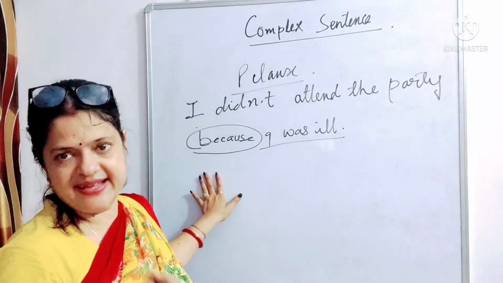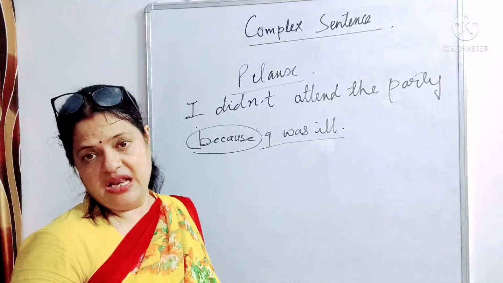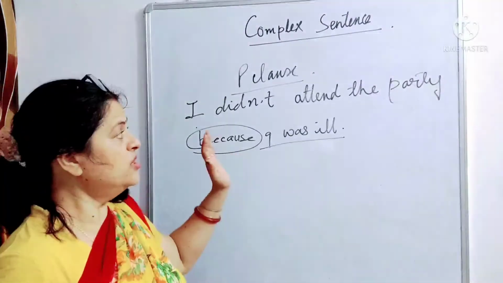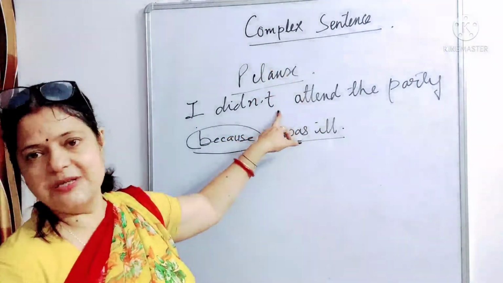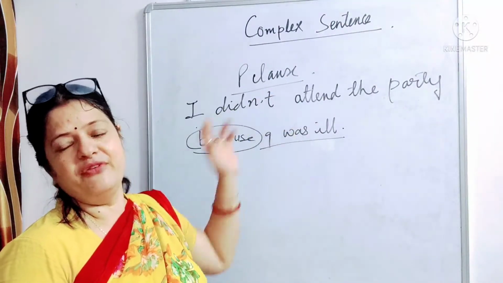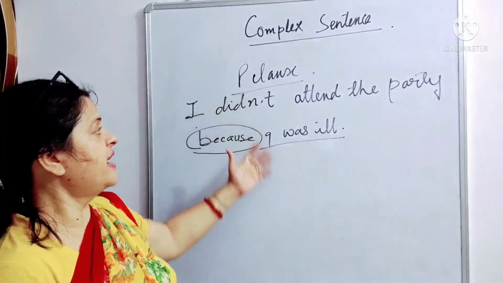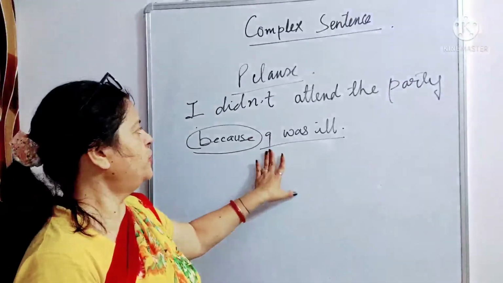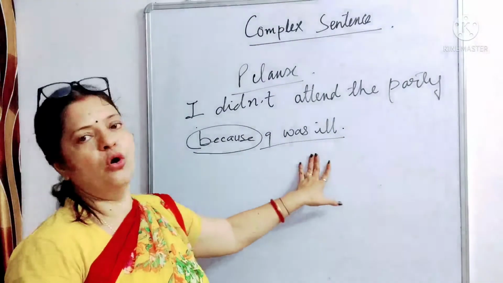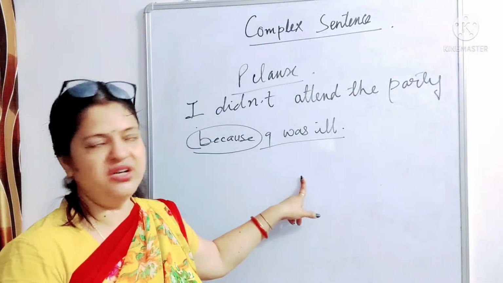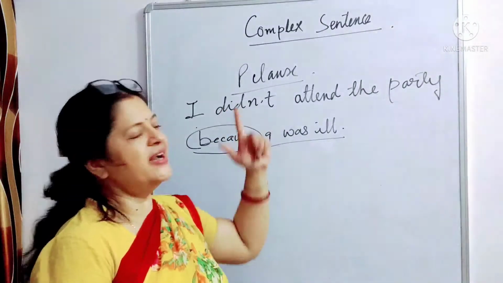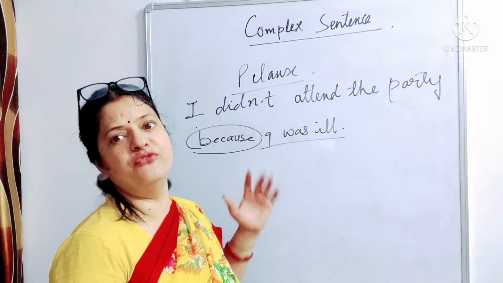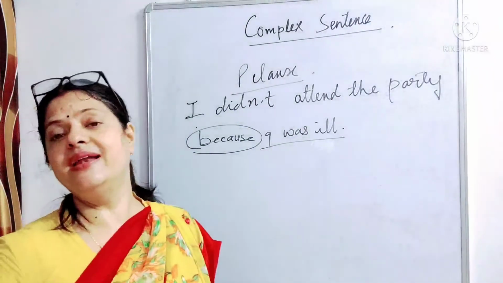But if we see the second part, because I was ill, if I say only that, our sentence is not complete because we have to depend on the principal clause for the right meaning. If we want a meaningful understanding of this sentence, we will have to connect this subordinate clause with the principal clause. Only after connecting with the principal clause do we get the whole meaning of the sentence, like, I didn't attend the party